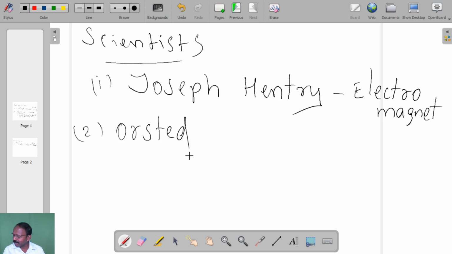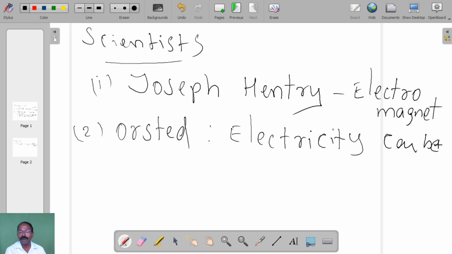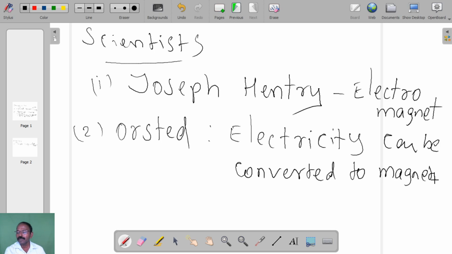Christian Ørsted, he discovered electricity can be converted to magnetism. So Christian Ørsted discovered electricity can be converted to magnetism.